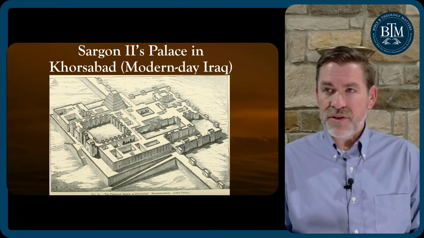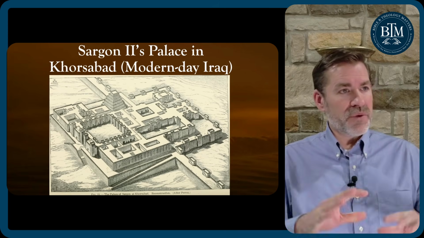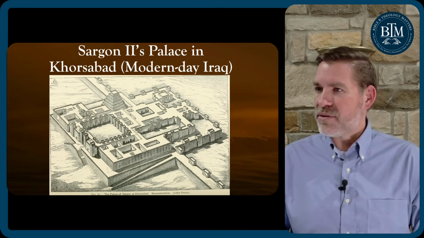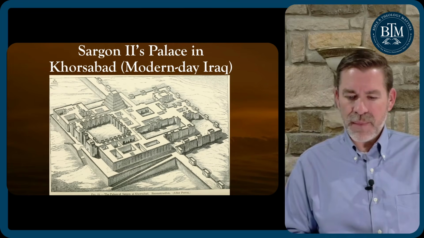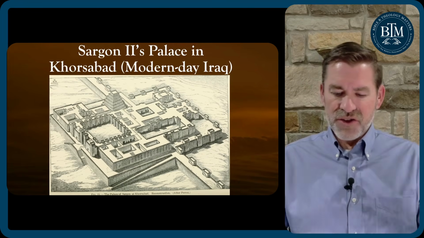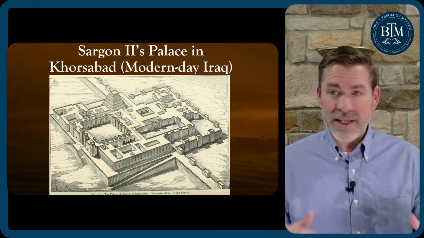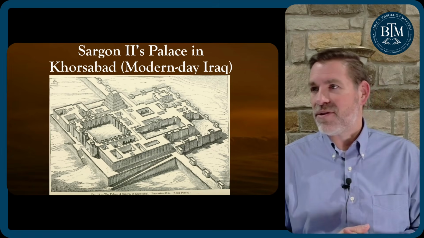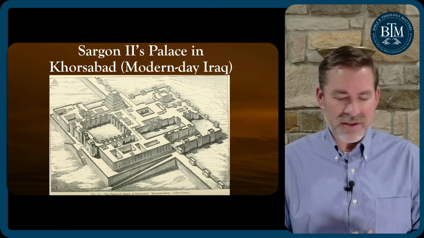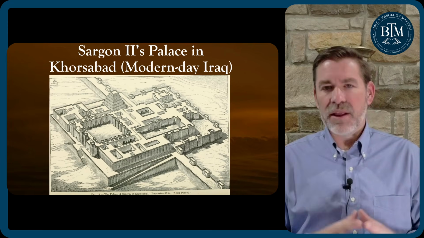The walls and the doors of these rooms were covered with inscriptions and reliefs or pictures. And he's the one that oversaw the construction of this incredible palace. Again, they created these palaces and these monuments to brag about their military exploits and to leave a legacy for